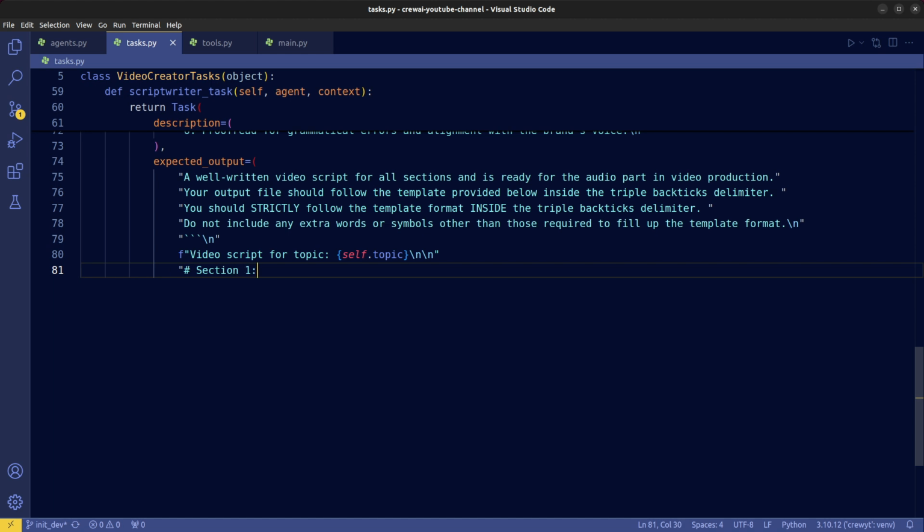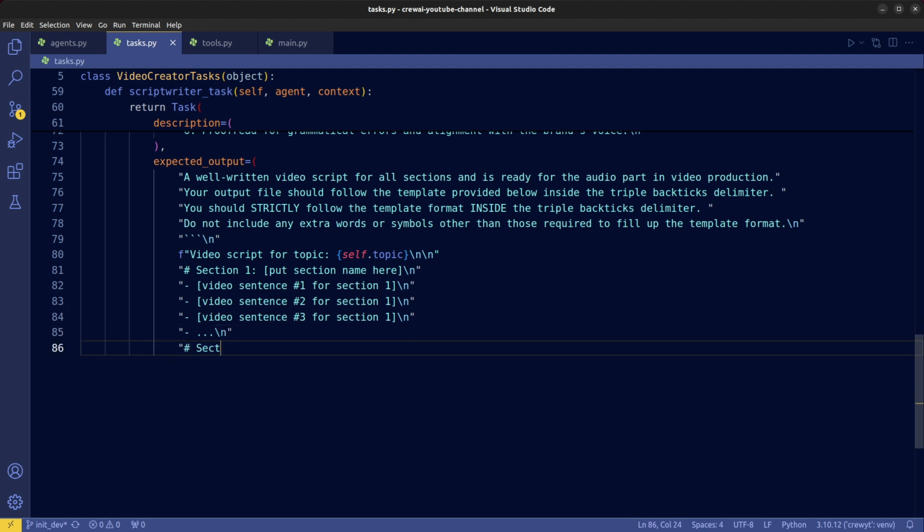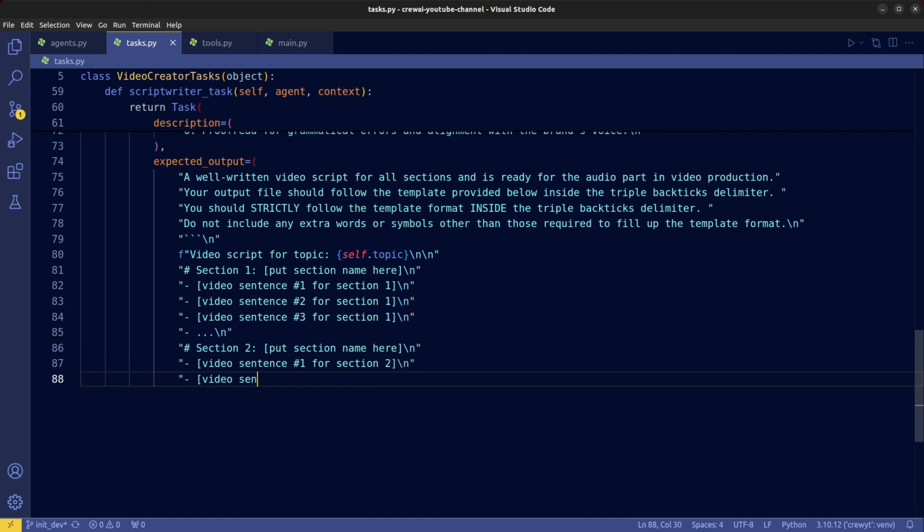Give it some examples on how the output should look. Here we write section 1, followed by the section name. Sentence number 1 of the video should be here, followed by sentence 2, and sentence 3. Same goes for section 2. We have the section name, first sentence of this video section, then the second sentence, third sentence,